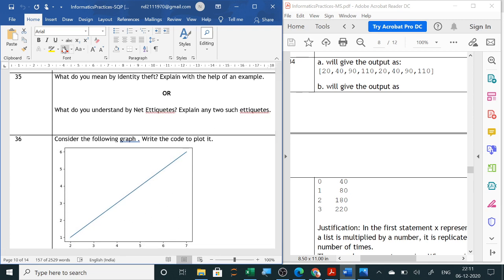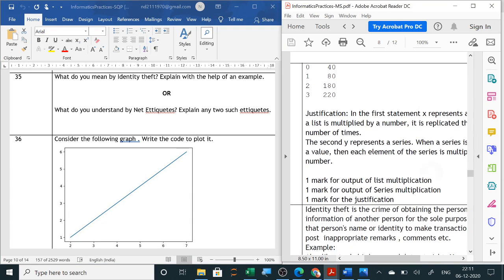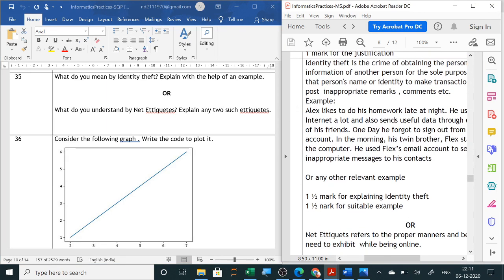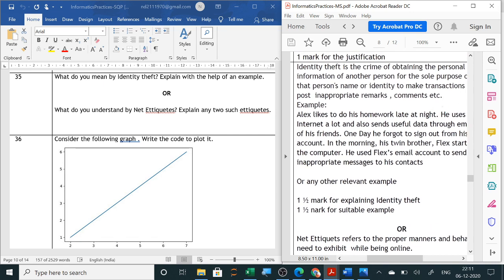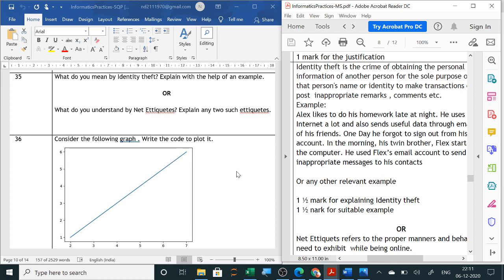Next is from networking, identity theft, which you have already done, when you take your own poem or own song, that is your work and not somebody else's. This is identity theft. That means your details, phishing, your name, your email ID, your password, any identity. If anybody steals and uses that identity and creates a problem, for example in your name somebody is commenting on someone else's social media, then it is identity theft. So what do you mean by identity theft? Explain with the help of an example.